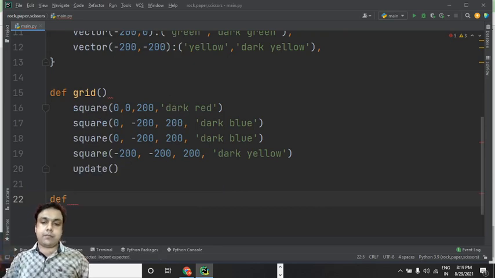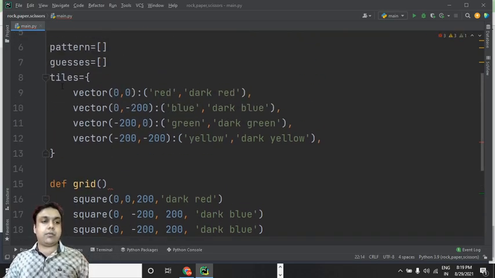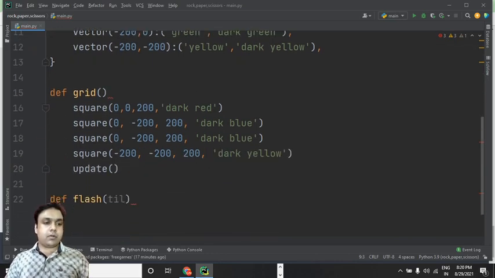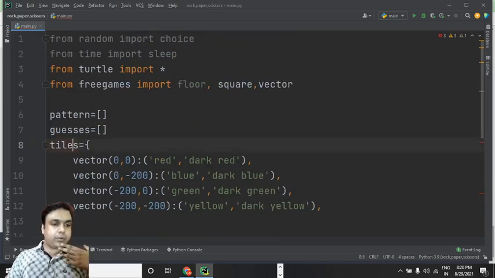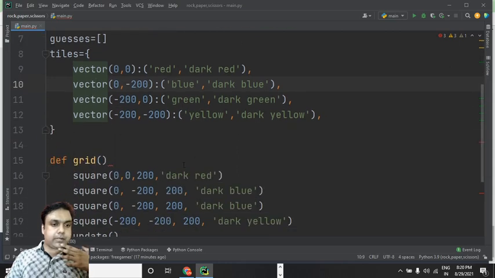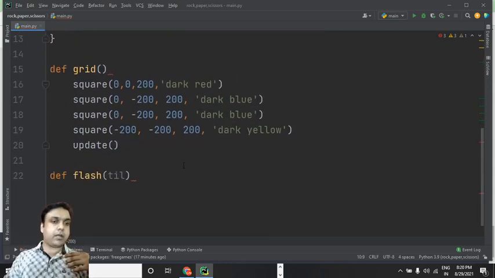So let's have another function with name flash, and to this function I would like to pass this tile grid, this tiles variable as parameter. Not the tiles, I think this will not do. In this we have the vector form of all the tiles, and this will give it a square look.